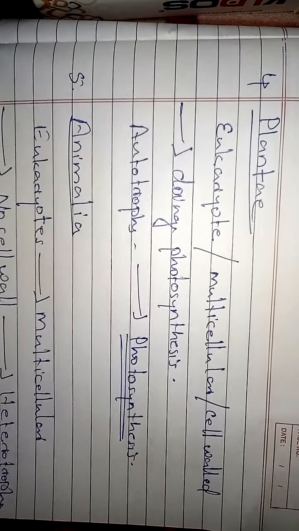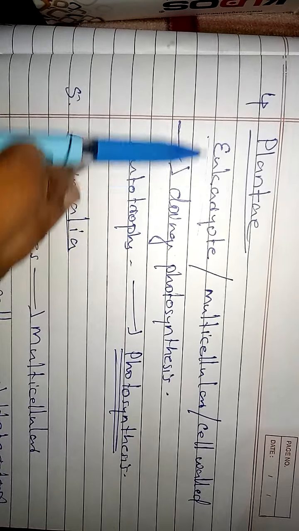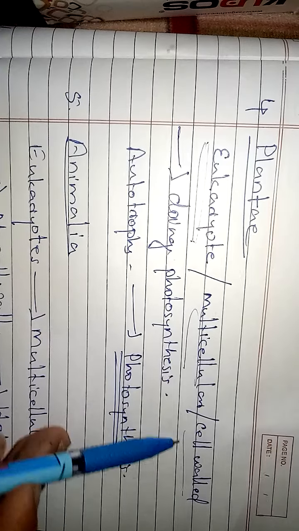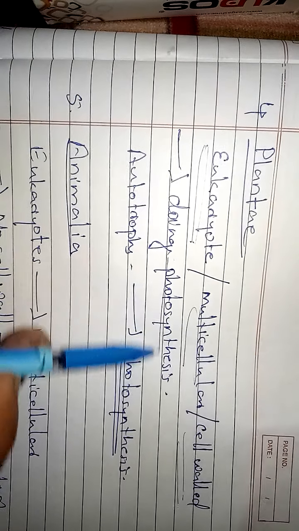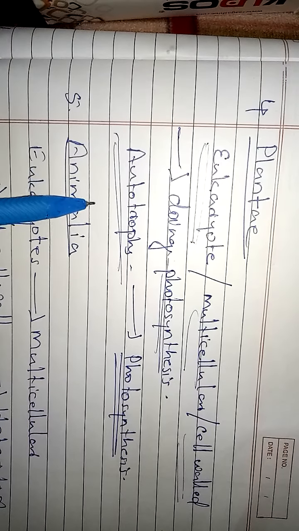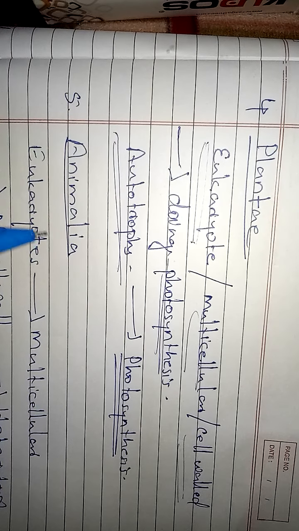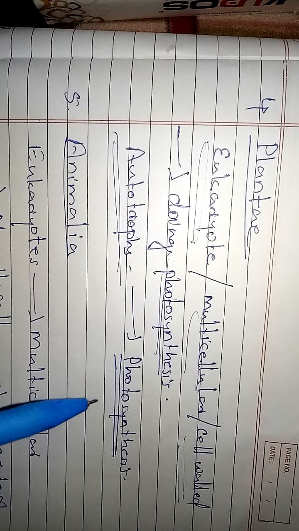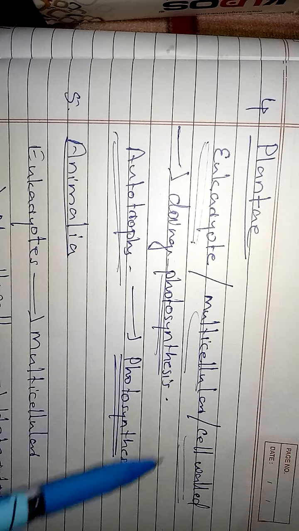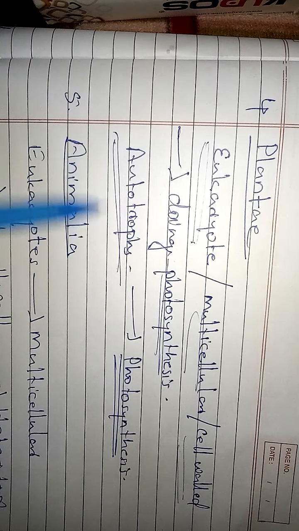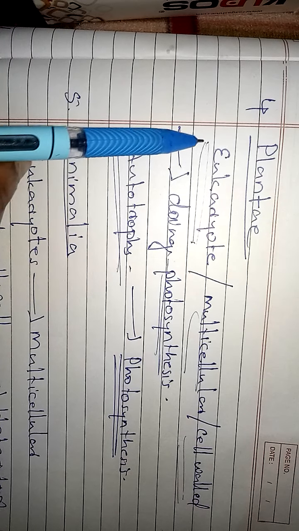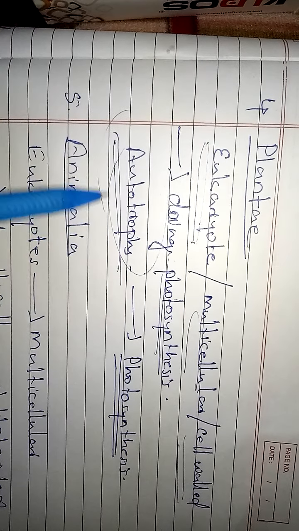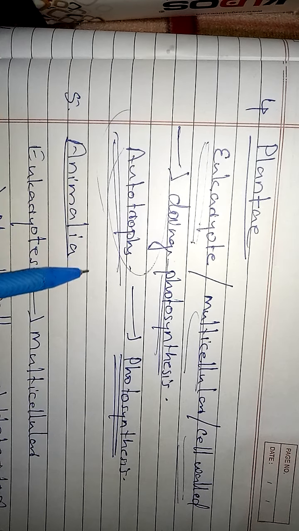The next one is Plantae. Plantae are eukaryotes, meaning a definite nucleus, multicellular, many cells are present, and they also have a cell wall. They do photosynthesis, meaning they are autotrophs. Autotroph means it prepares its own food for survival. By photosynthesis it produces its own energy, and all the other organisms depend upon autotrophs for their energy. So Plantae are eukaryotic, multicellular, cell-walled organisms, and they are autotrophs, producing their own energy for survival.